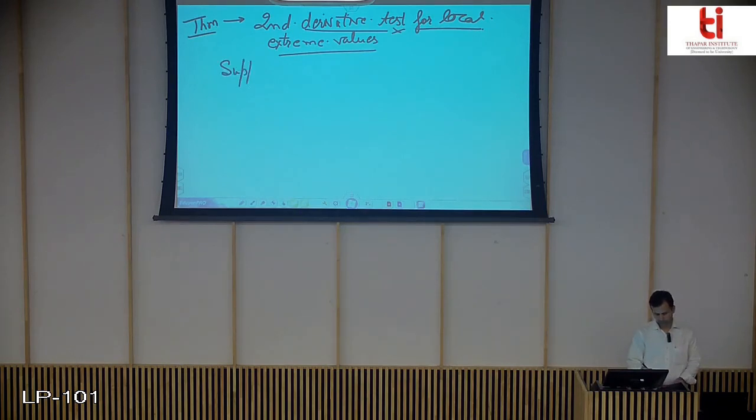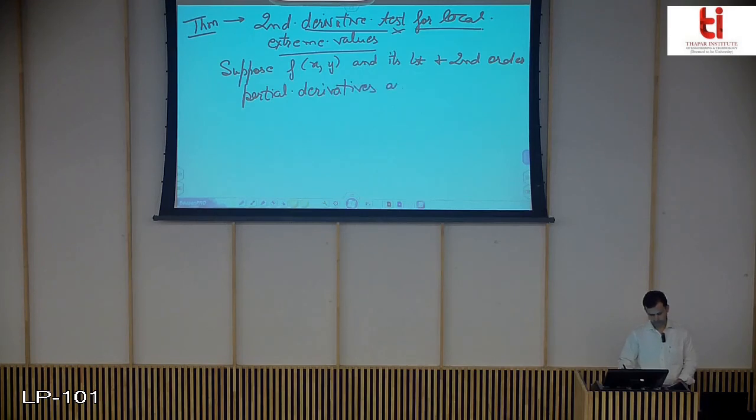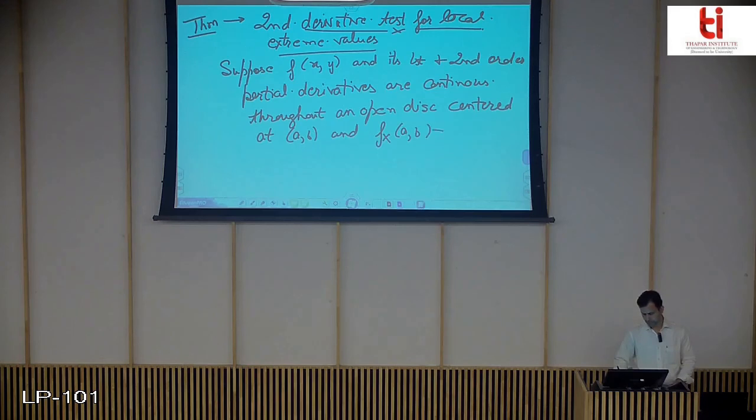So it says, suppose f(x, y) and its first and second order partial derivatives are continuous throughout an open disk centered at (a, b), and the partial derivatives of the function with respect to x and y at point (a, b) are 0.